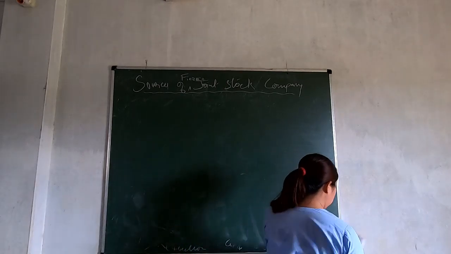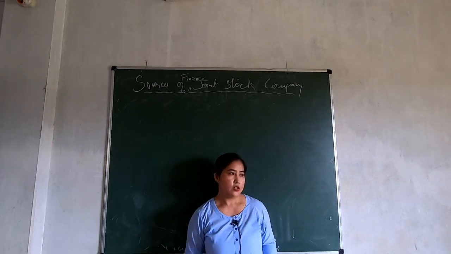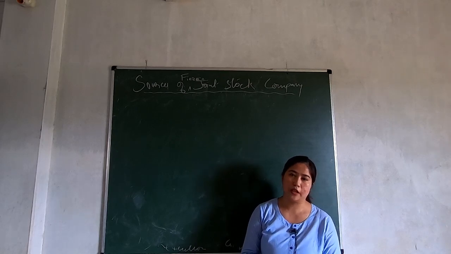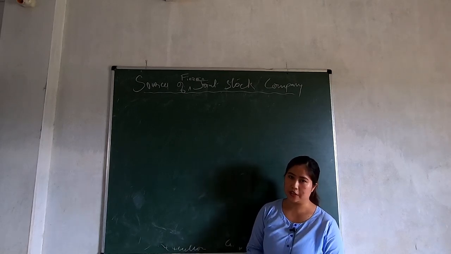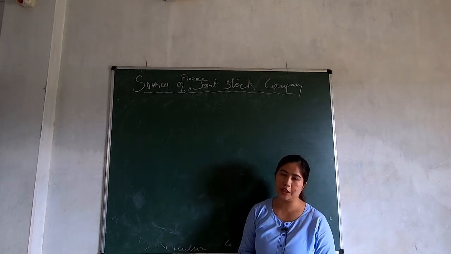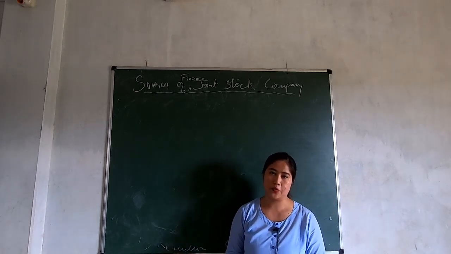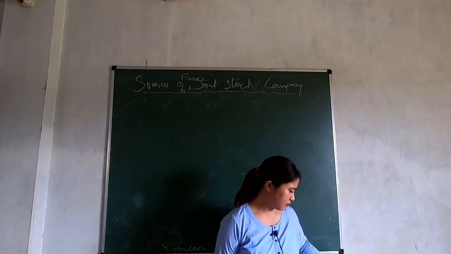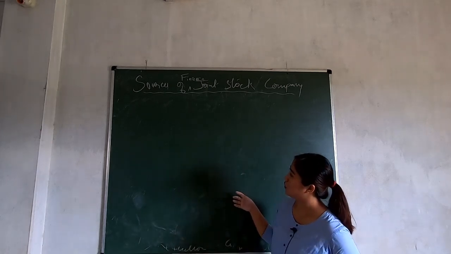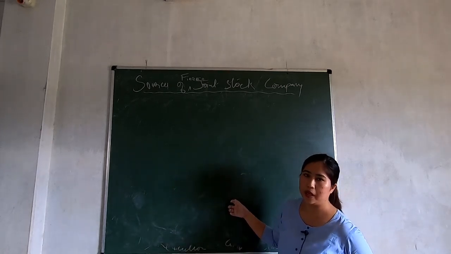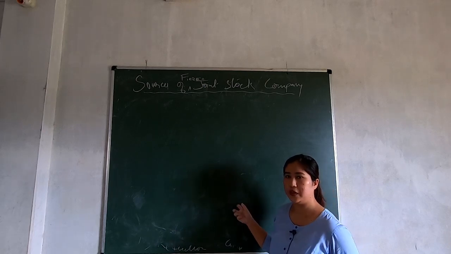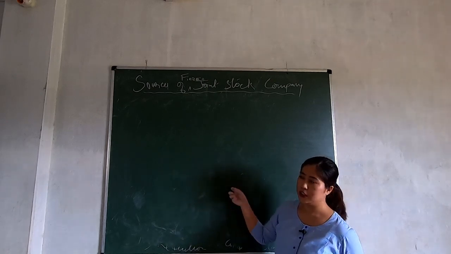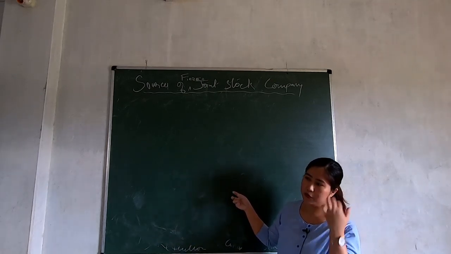Some of the disadvantages: number one, a financial institution interferes in the management of the company. Okay, this is one disadvantage. All right, they interfere in the management of the company. So what happens when someone interferes? It becomes chaos, right? And also, taking a loan from a financial institution, you have to pay them irrespective of profits. All right, if the company is earning a loss also, you have to pay the interest to the financial institution irrespective of your profit. So that's it for disadvantages.